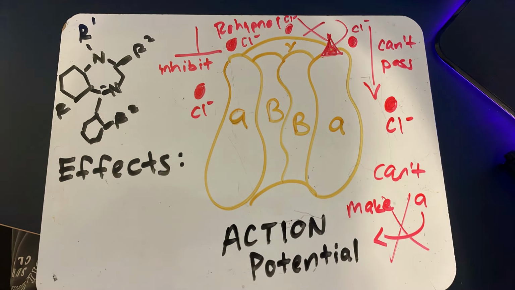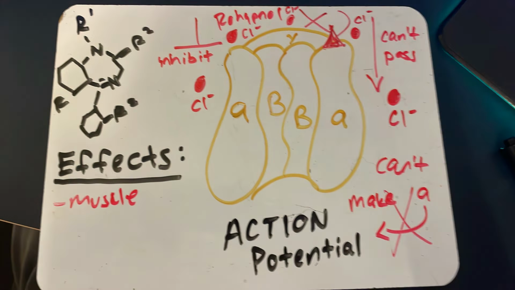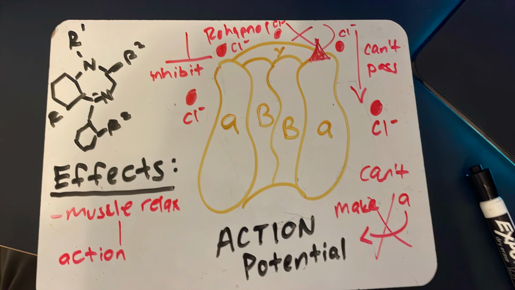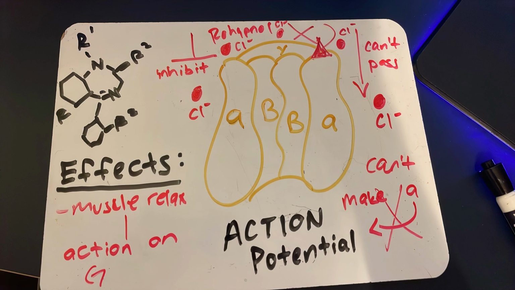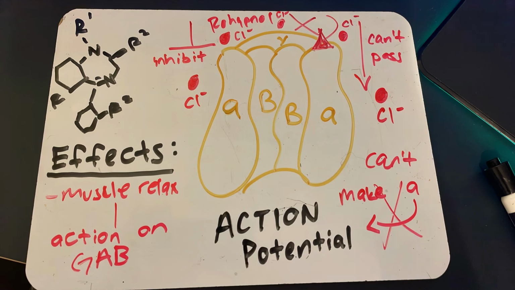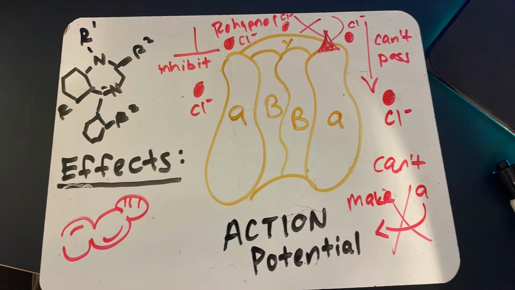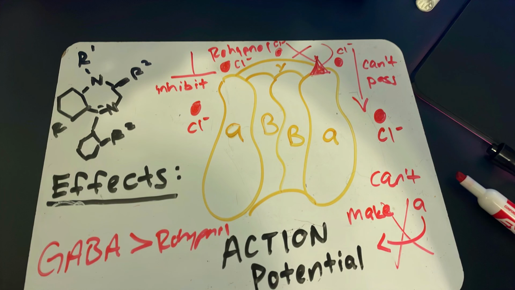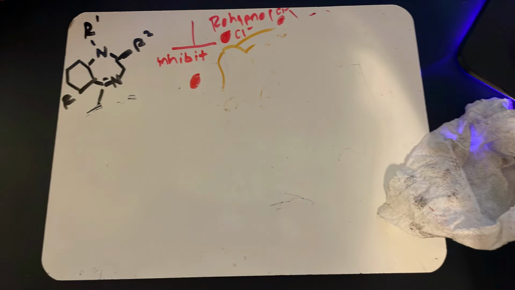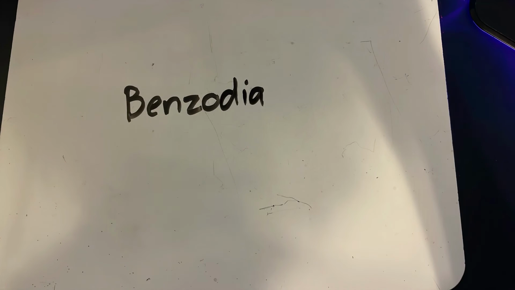So when the excitatory signals caused by fear and stress are inhibited in this way, the result is decreased anxiety and greater feelings of calm. In addition to that, Rohypnol can also produce mild muscle relaxation as a result of its action on GABA receptors in the spinal cord, cerebellum and brainstem.